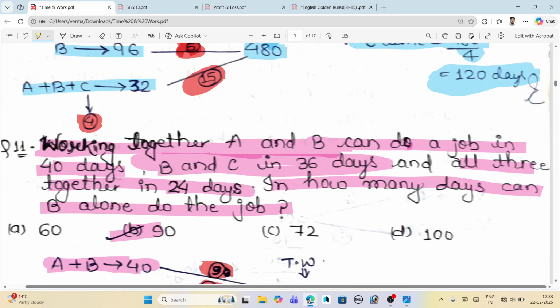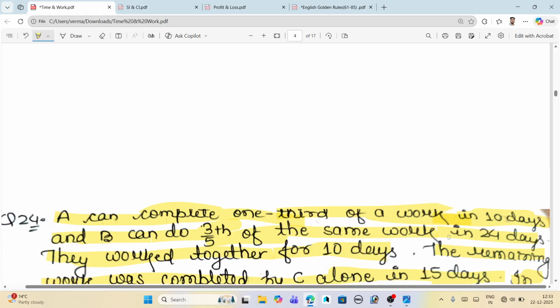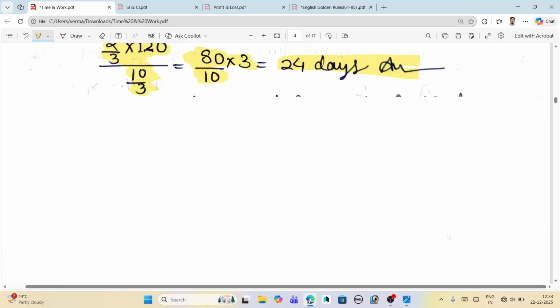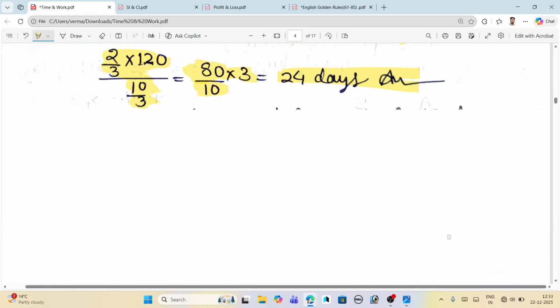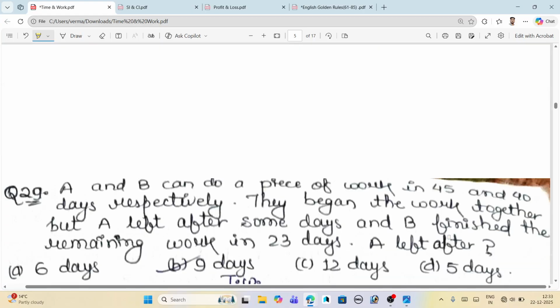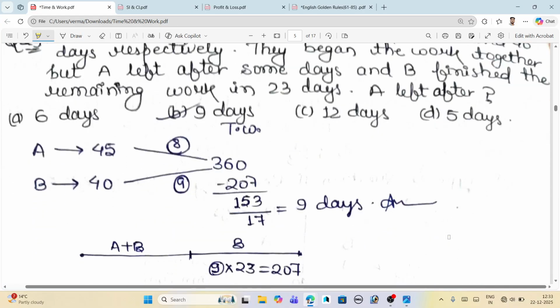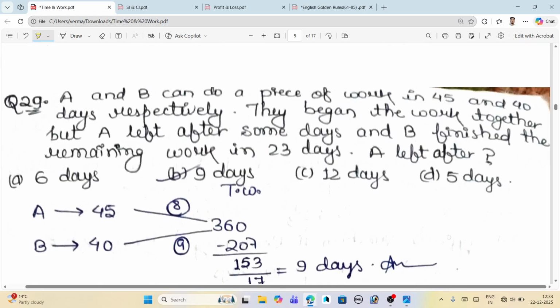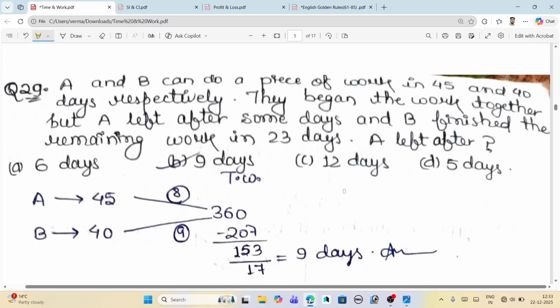So these are all the types. I will also give you some questions. They already have the solution, but I want you to solve them on your own. Just read it.